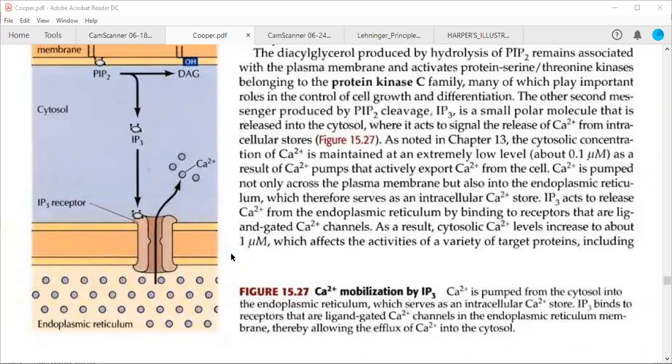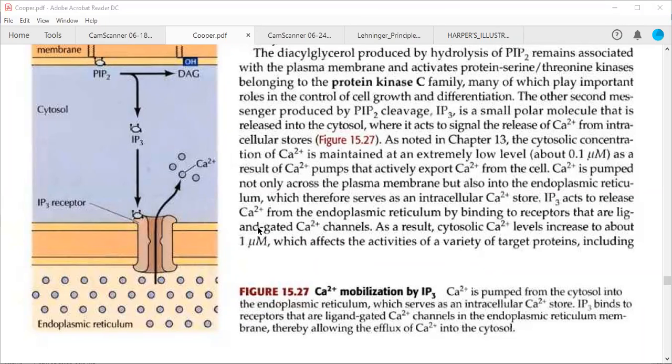Now the question should come into your mind: if the concentration can increase up to 10-fold, at what concentration will most of the enzymes be activated? What concentration do we require to activate the enzymes? It is not like it should increase 10 times and only then the enzymes will start working. This is not the case.